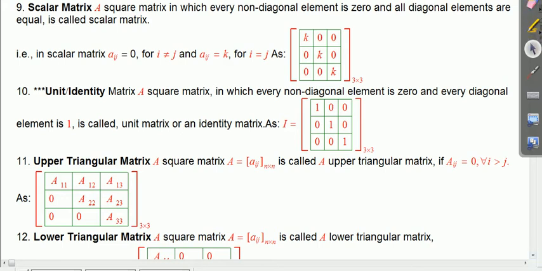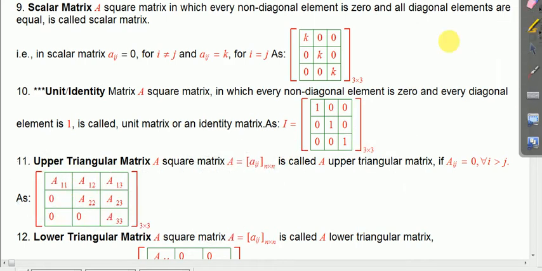Means if row is less than column, then it will not be 0. If row is greater than column, then that will be 0. Here it is second row but first column, so it is 0. Upper triangular, what does it mean? It is a triangular form, so it is called an upper triangular matrix.